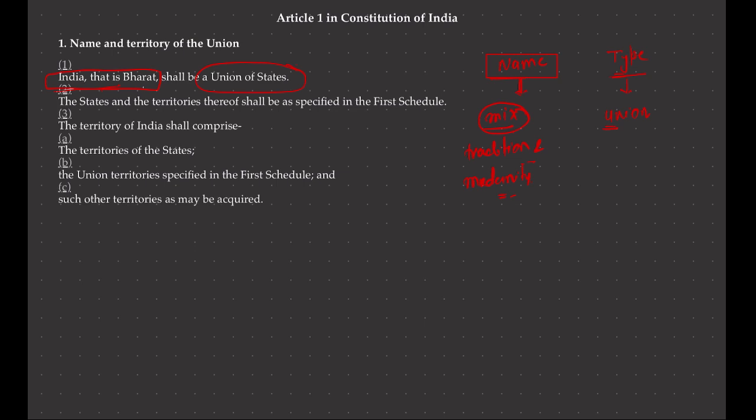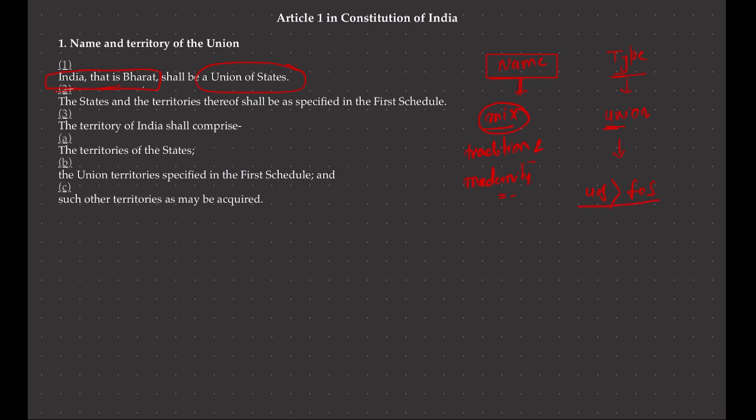Though our constitution is federal in character, our polity is of the Indian union. While explaining this provision, Dr. B.R. Ambedkar explained why we have preferred a union of states over a federation of states, because our constitution has federal character, but we are preferring union of states over federation of states.